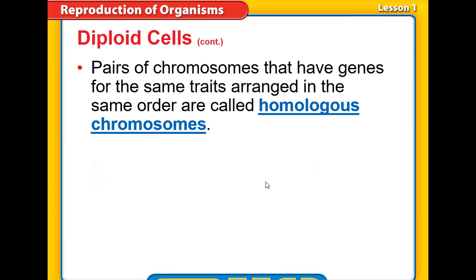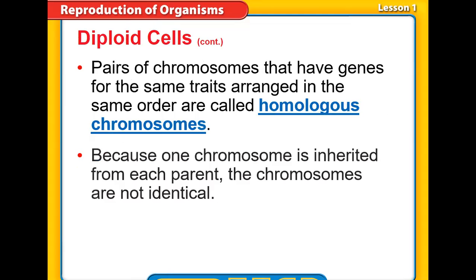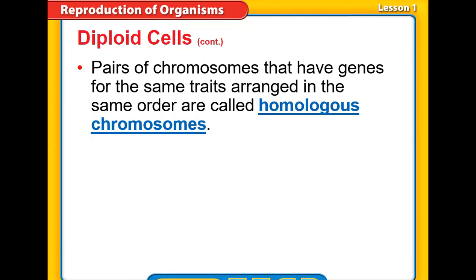This pair of chromosomes, we call them homologous chromosomes. So what does the word homologous mean? Actually, the word homologous means they are similar but not identical. What does it mean? How are they similar but not identical?